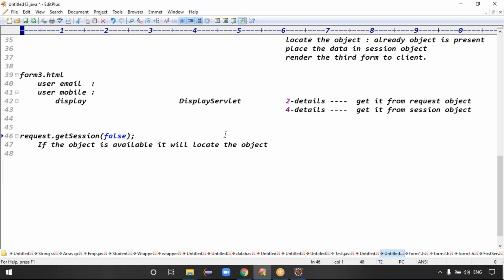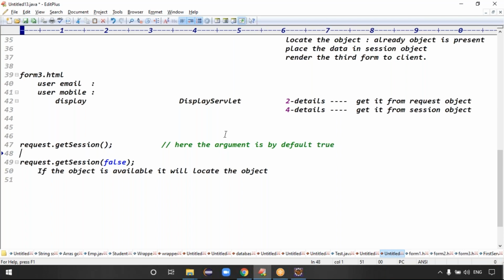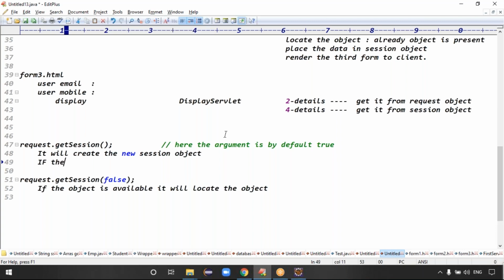Actually, getSession without an argument means the argument is by default true. Here it will create a new session object. Yes or no? Are you clear now?